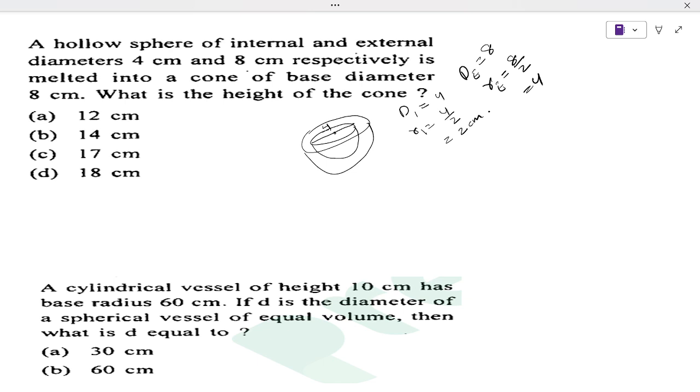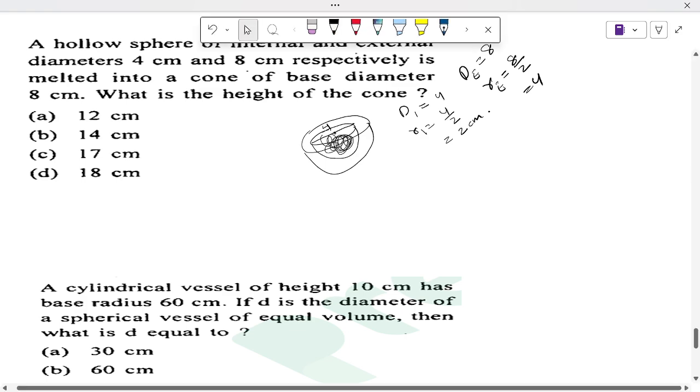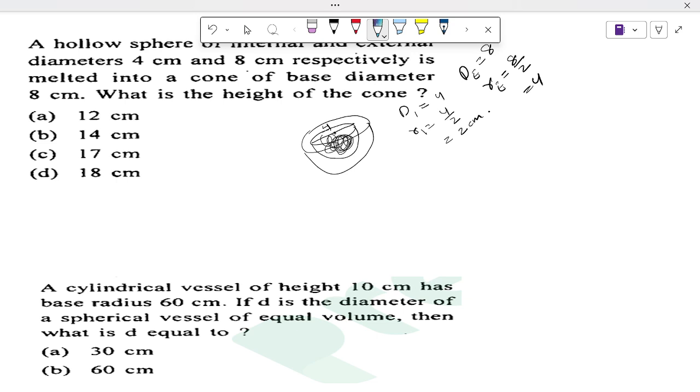That means the volume will be equal to the volume of that cone, and then the base diameter is also given. They are asking us to find the height of the cone. So in order to find the volume, since it is hollow, there is a gap inside, so we don't need that one. What volume do we have to find? Only this part, we have to find this part. Because there are two spheres.